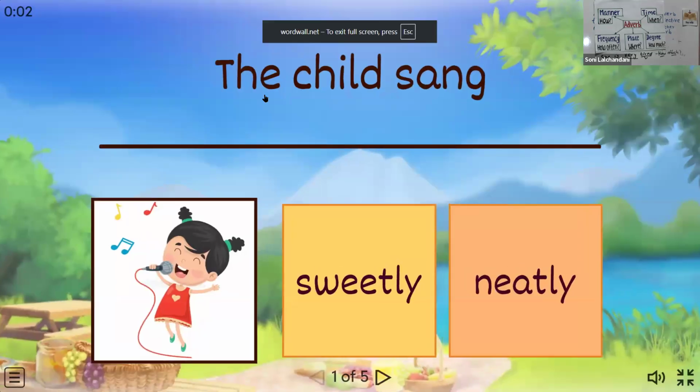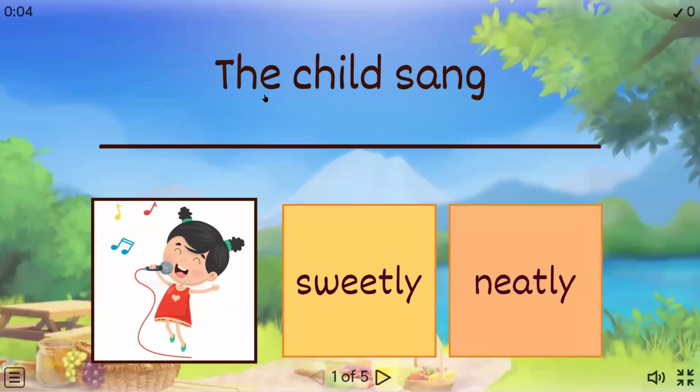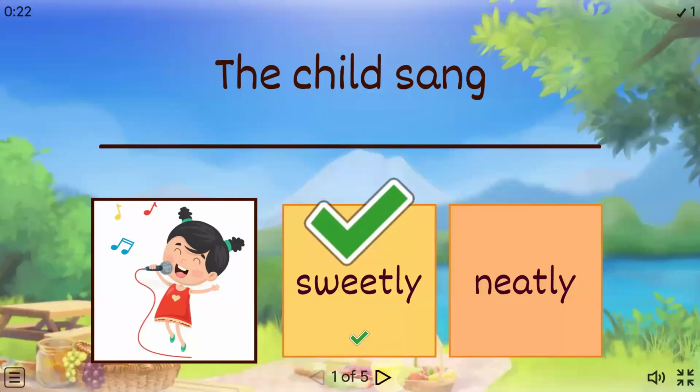So are you able to see my screen? Now tell me which one will you choose? Tell me which one will you write? The child sang which one? Neatly or sweetly? Obviously you will write sweetly.